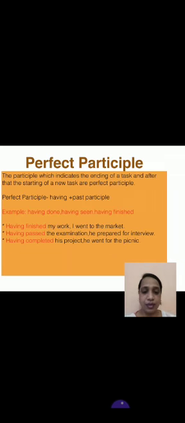Okay, so present participle is the ing form, past participle is the en, ed third form of the verb, and now it is perfect participle. Perfect participle indicates the ending of a task and after that the starting of a new task. How do we use it in the sentence? It is having plus past participle, means having plus the third form of the verb. See the example: having done, having seen, having finished.